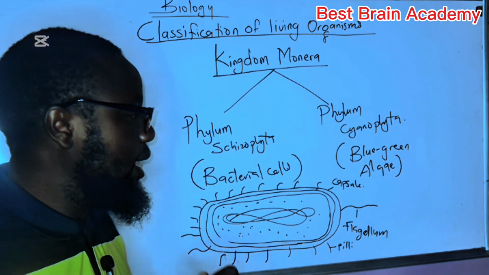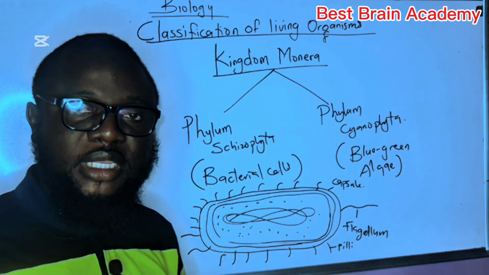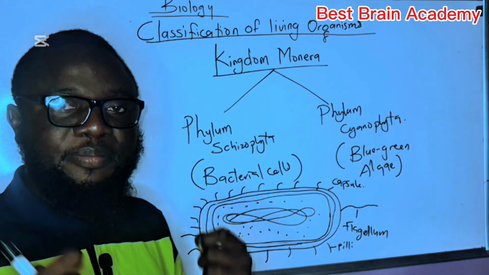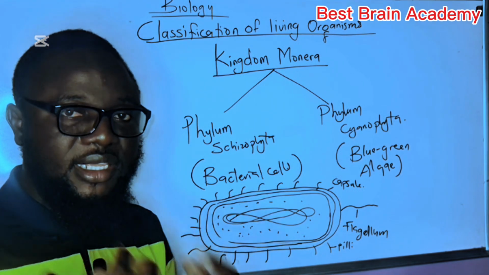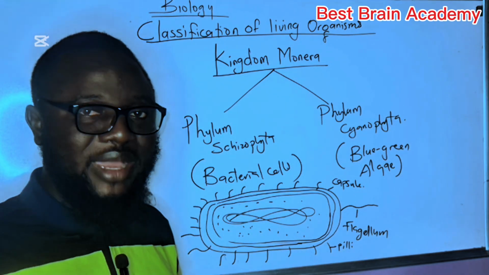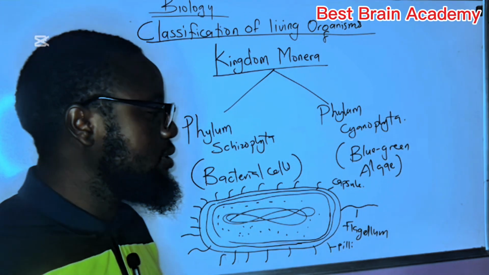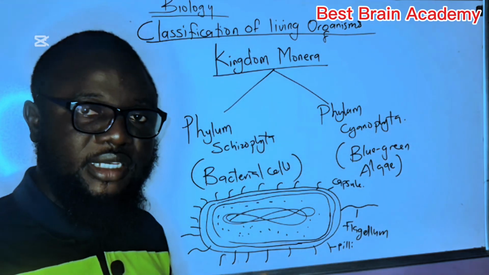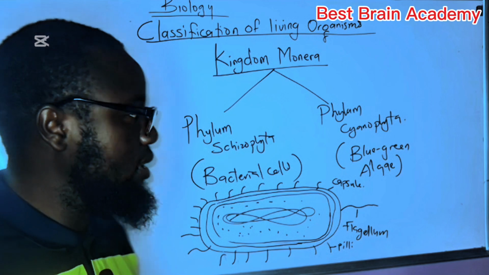The capsule in a bacterial cell prevents it from being ingested, eaten, or engulfed by a white blood cell, for instance, or by some other cells. The capsule protects bacterial cells from being ingested by phagocytosis.